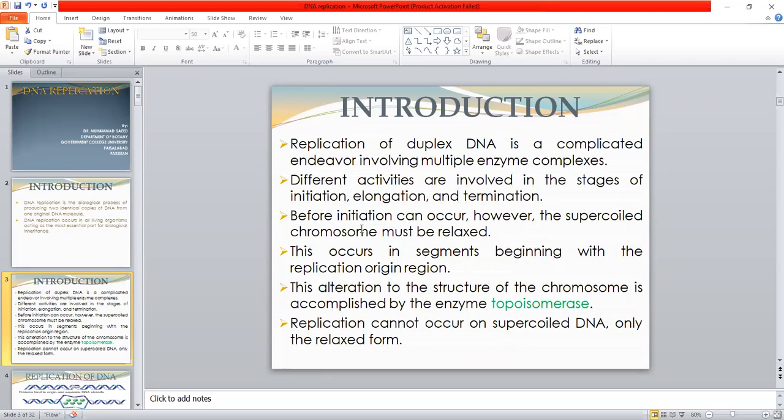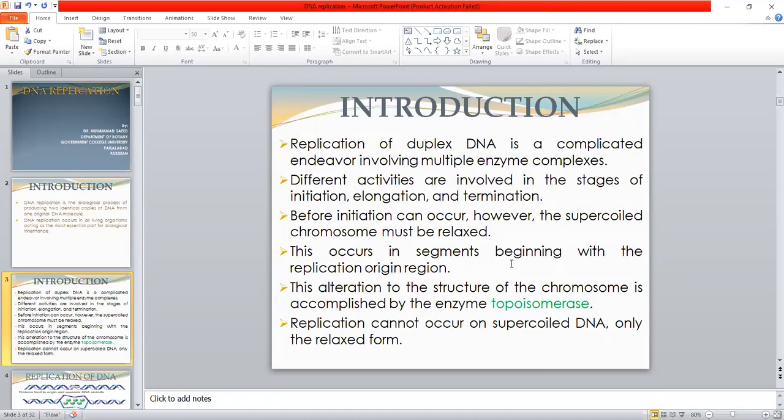So before the initiation of replication, the DNA molecule is in the form of a supercoiled structure. This supercoiled structure must be relaxed before the process of DNA replication can be started. This occurs in segments beginning with the replication origin region. So this relaxation process starts in the replication origin region and moves forward.